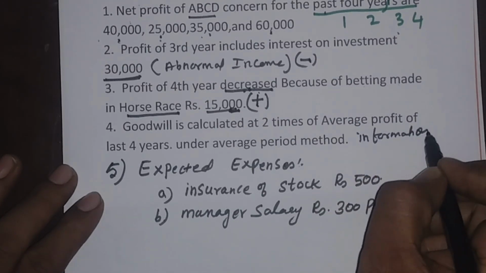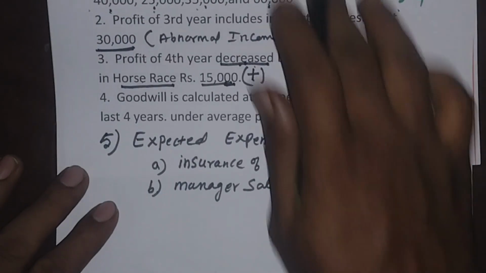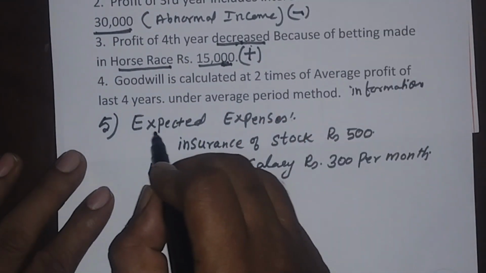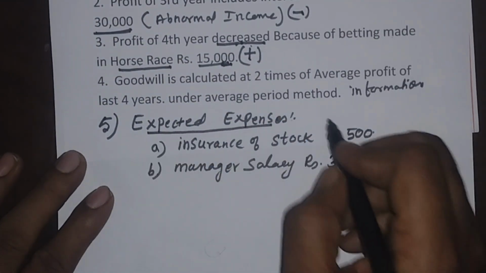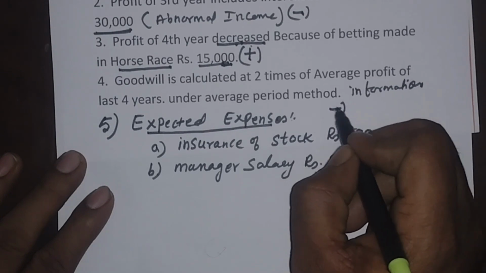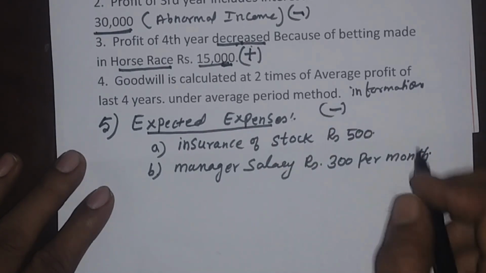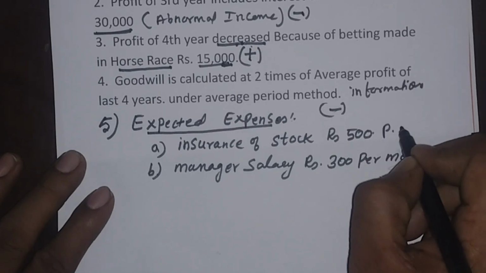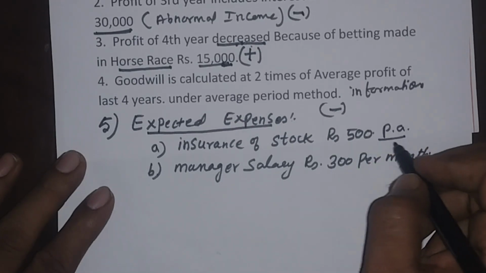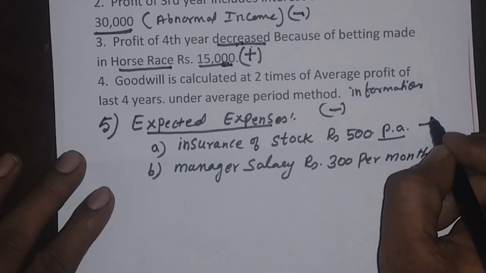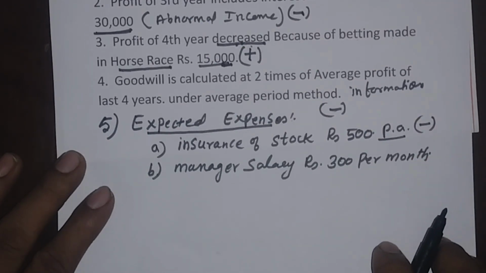It is an information. And apart from that, I have included one point extra, this expected expenses. Expected expenses means what I should do, minus insurance of stock has to be insured rupees 500 per annum. So 500 per annum I have to minus from the profit.